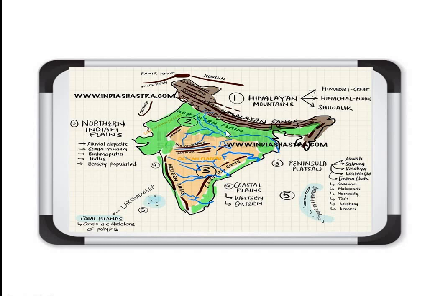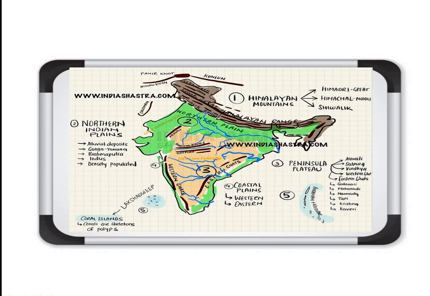Then just south of the Himalayas, the northern Indian plains. This is formed by different rivers we had discussed. Then the peninsular plateau, this area. As I told you, peninsula means surrounded by water from three sides. One, two, three. Here is the Bay of Bengal, here the Arabian Sea, and here the Indian Ocean. So this is the peninsular plateau in triangular shape. Clear? Different hill ranges as we talked here. These are the Vindhyas and Satpura hill ranges. Clear? Here Tapti and Narmada.